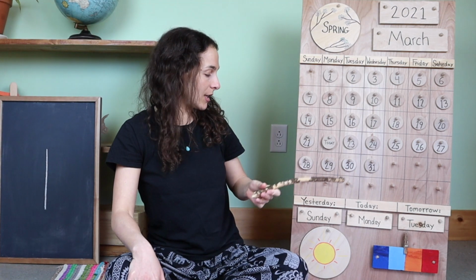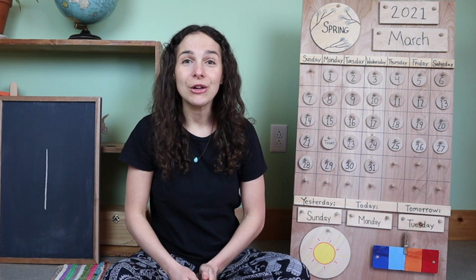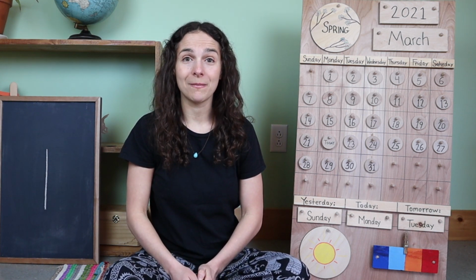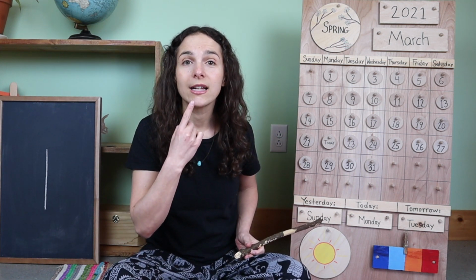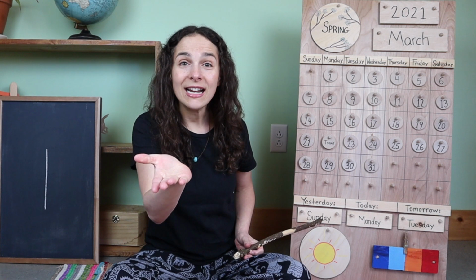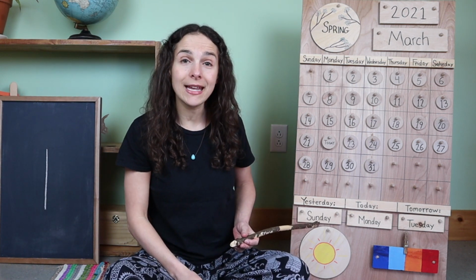Let's travel down to the bottom of the chart, right down here. Do you remember what the day was yesterday? I'll give you a clue, and you can say it out loud with me. Are you ready? Yesterday was Sunday. Yesterday was Sunday, the last day of the weekend.